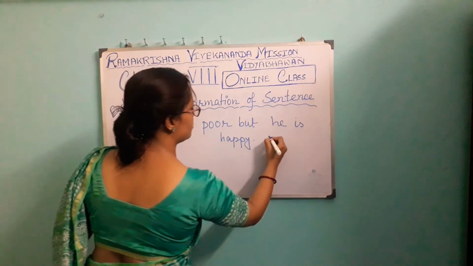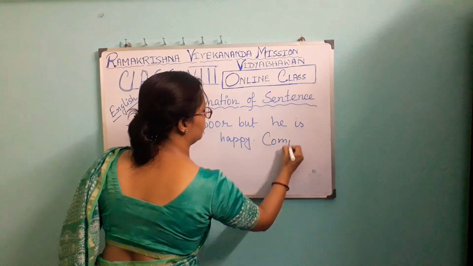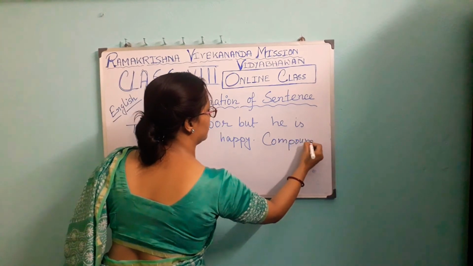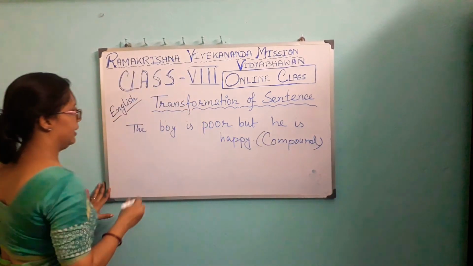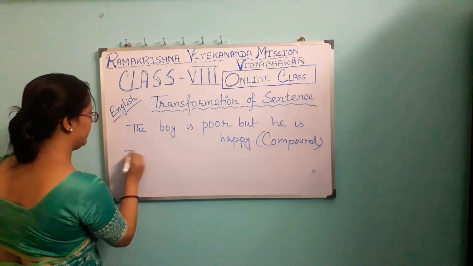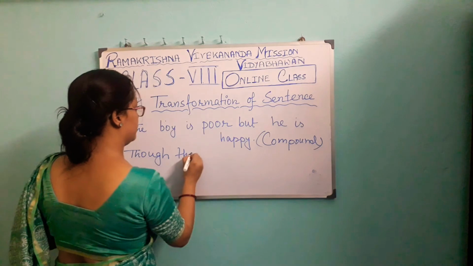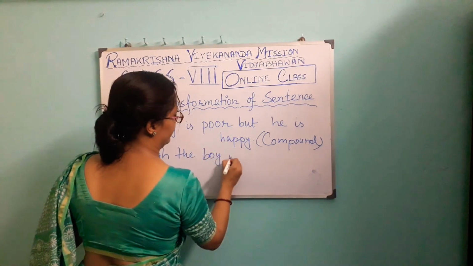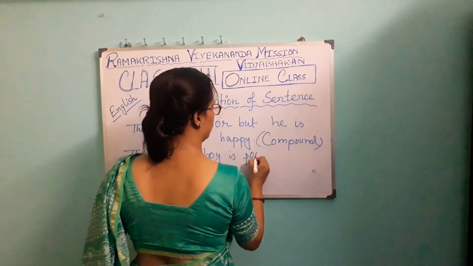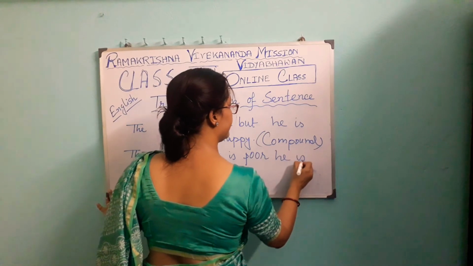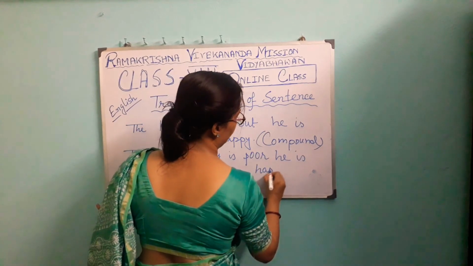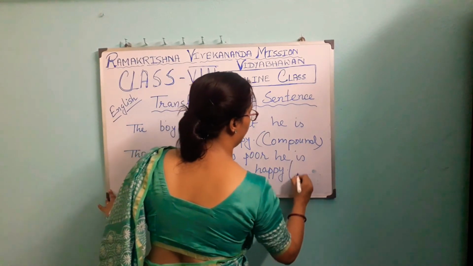If this is compound, the complex form will be: though the boy is poor, he is happy. This will be the complex form.